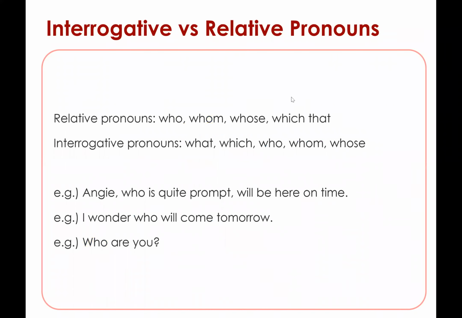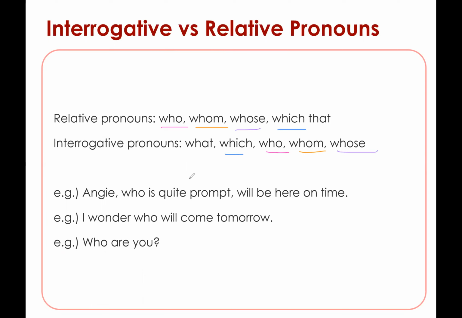All right. So now let's compare relative pronouns and interrogative pronouns because some of them look very similar, right? We have who, we have whom, we have whose, and we also have which, right?